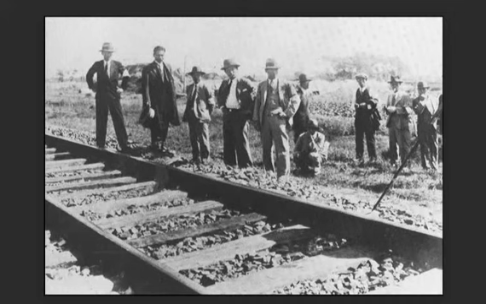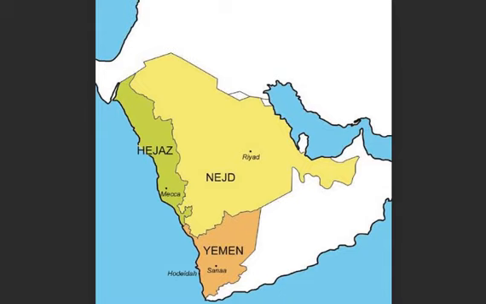1932, on this day, Saudi Arabia, by royal decree, this was what happened. The kingdoms of Hejaz and Najd, pictured here, Hejaz in green and Najd in yellow, were united along with its dependencies to form the Kingdom of Saudi Arabia. So that's what happened on this day. You can see from this picture that is pretty much the territory of Saudi Arabia today.